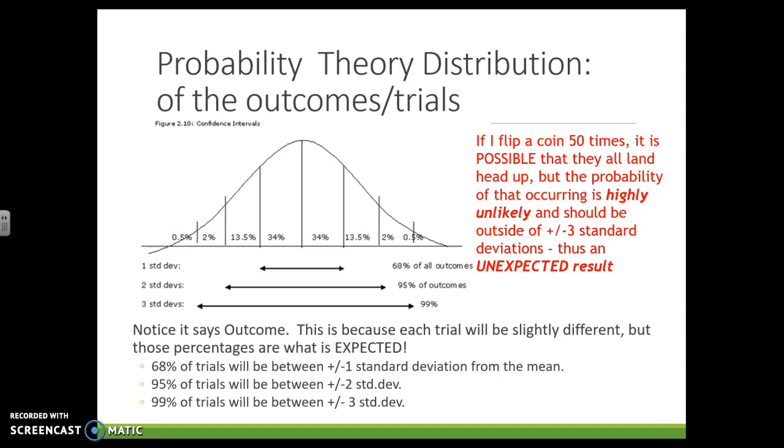Here we're looking at the distribution of potential outcomes. So 68% of trials, of samples, are going to be right here. Some of them are going to have a little bit more heads, some of them are going to have a little bit more tails, but they're going to be right in that 10 to 10 expected outcome. Some of them, like the example we looked at, are going to have a lot more tails and not as many heads. That is an unexpected outcome, and those are going to be on the tails over here. So if I flip a coin 50 times, it is possible they all land heads up. But that's going to be an unexpected result, and it's going to be way over here. The chance of that happening is really, really low. We have what we expect over here in the middle.